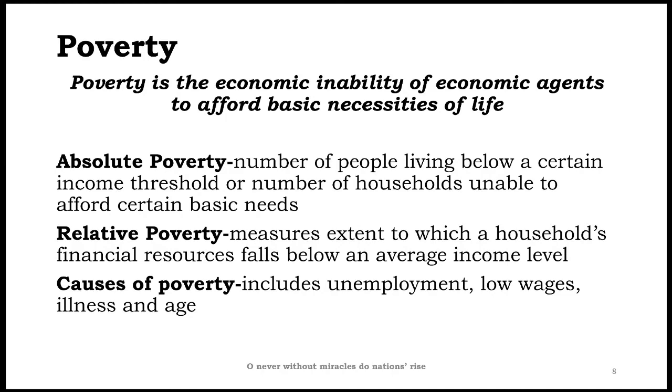Next is relative poverty. Relative poverty measures the extent to which a household's financial resources fall below an average income level. In a very simple way, it is how your income is greater or less than that of another person. This is called relative poverty.